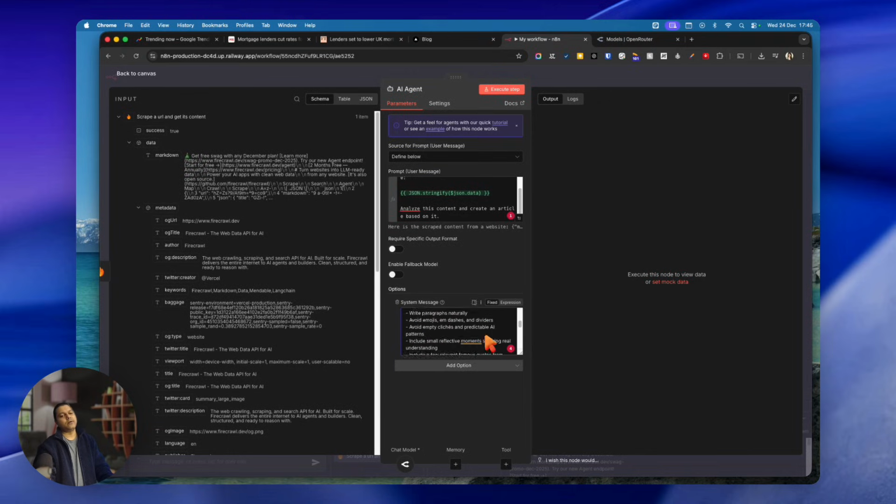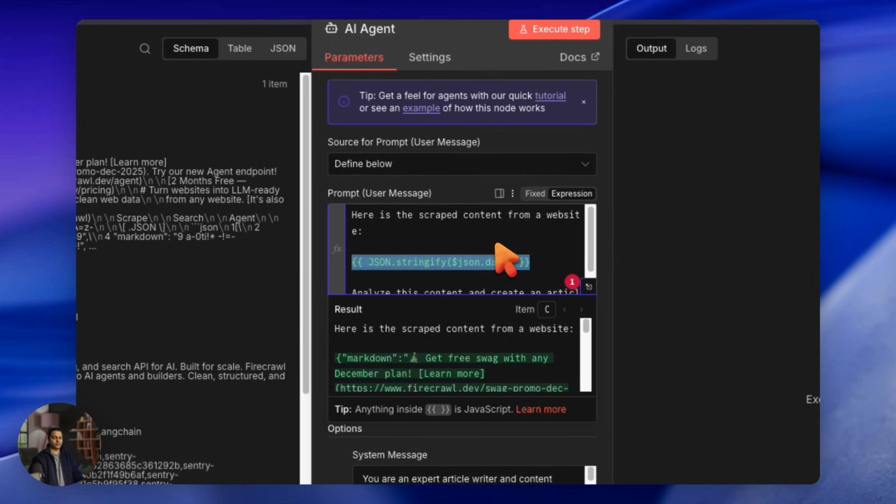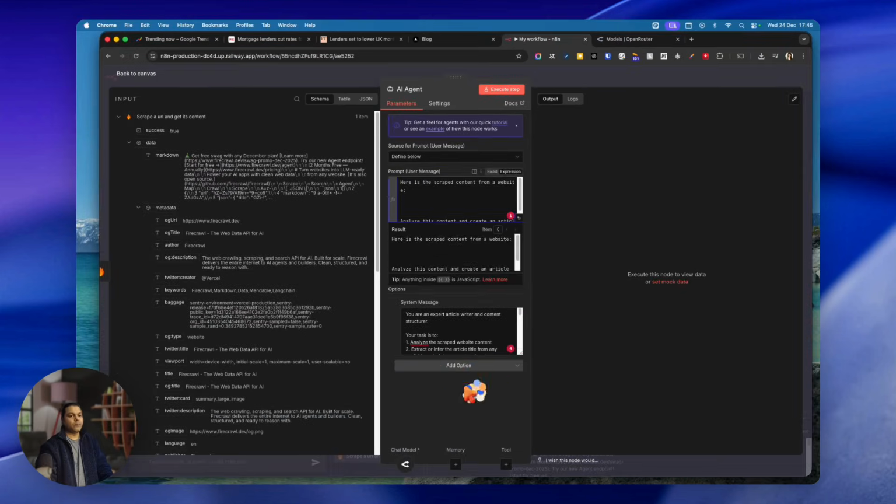And then I'll provide all the details. Now, one thing you have to remember is that because I copy pasted here, it created this string also. Let me remove it.